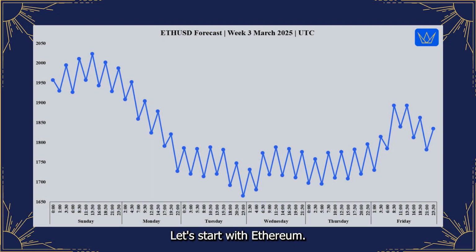Let's start with Ethereum. Our fundamental outlook this week remains influenced by overall market risk sentiment. Analyzing the mass pressure data for Ethereum for the week of March 16th to 22nd, 2025, the overall cyclical tendency indicated by the mass pressure data suggests a neutral to slightly bearish bias for Ethereum across the week.